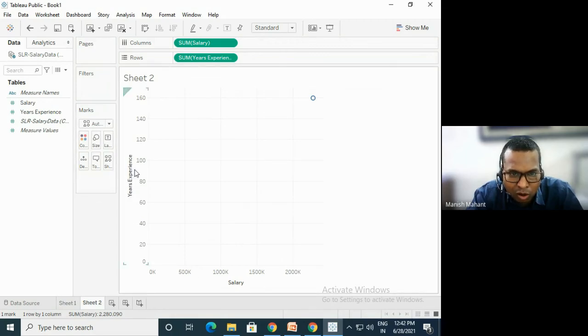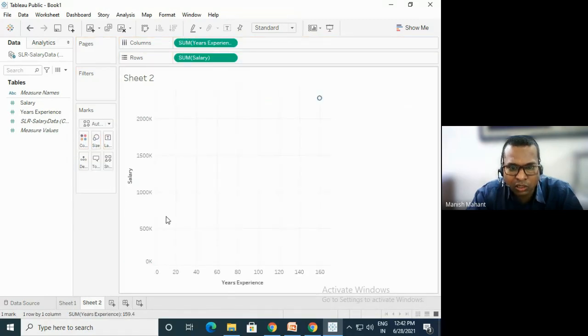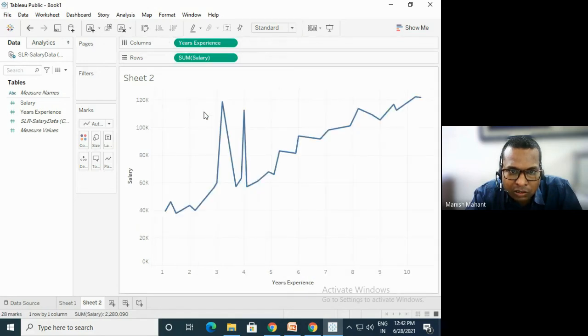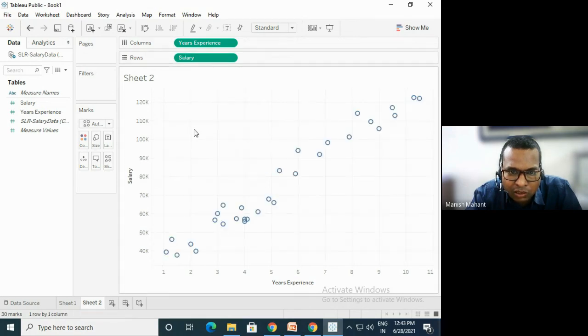I have put some wrong suggestion. One more minute. Let me put years of experience here in the column and the salary in this row. Yes, it's perfect. So years of experience is on the x-axis, and salary is on the y-axis. When you go to this column and this dimension, this graph comes out. And when you click on the dimension for salary in the row, you get this.